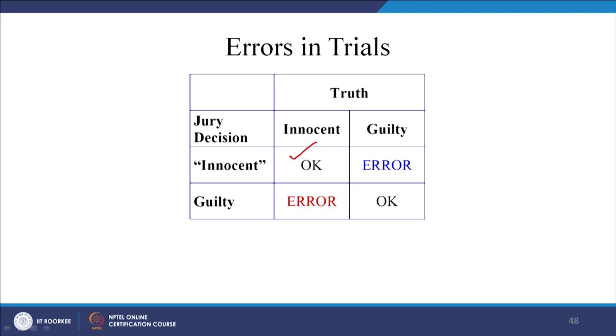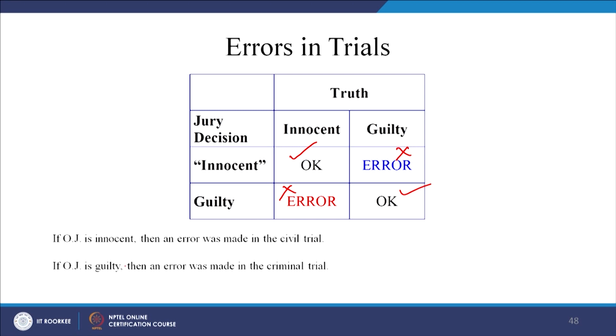But if the jury says innocent but he is actually guilty, then it is an error. Again, if the jury says guilty but he is actually innocent, that means he is not guilty, then it is wrong. So, these 4 cases can happen. If OJ is innocent, then an error was made in the civil trial. If OJ is guilty, then an error is made in the criminal trial, right.